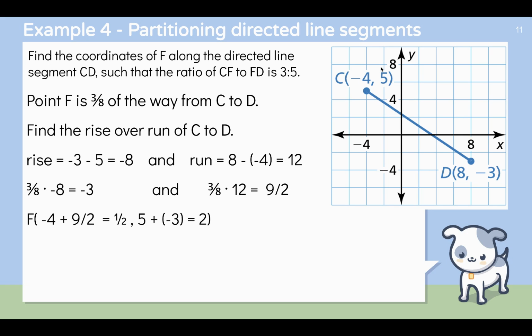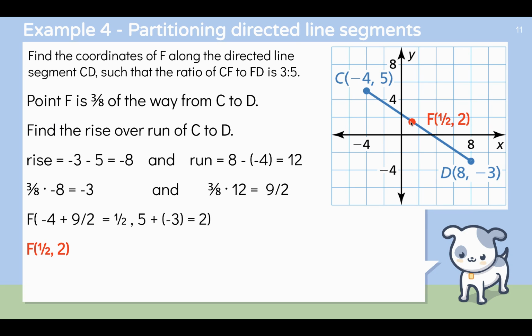And then our starting point for the y coordinate is 5. And how much do we rise? A total of -3. So 5 plus -3 is 2. So what does that tell us? Our coordinates of F are 1/2, 2. And that gives us a ratio of 3:5. So there's F right there, 1/2, 2.